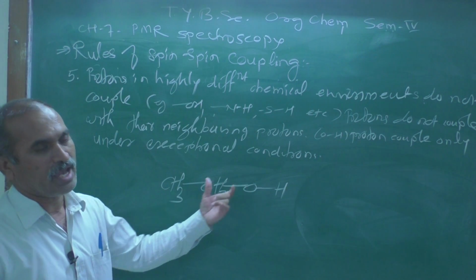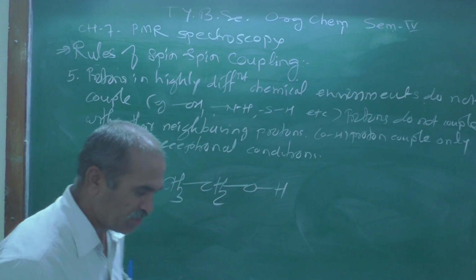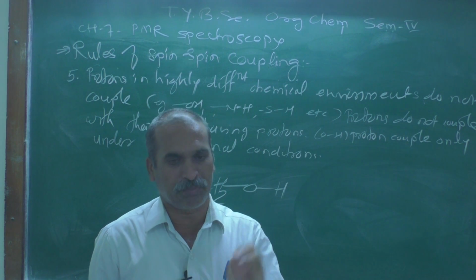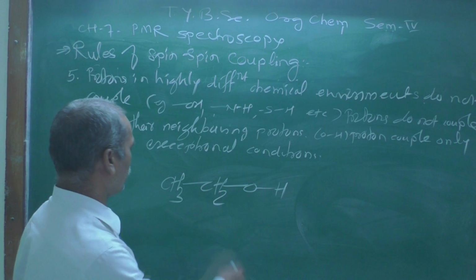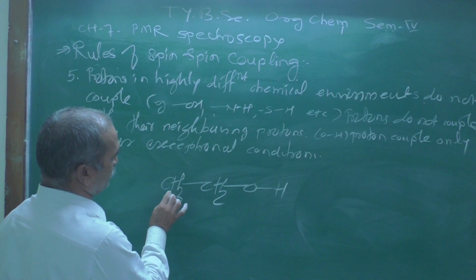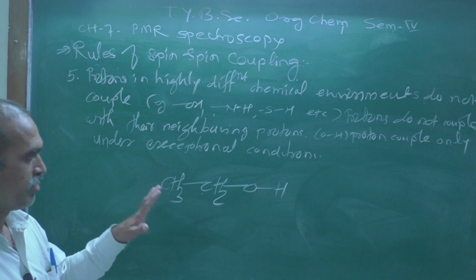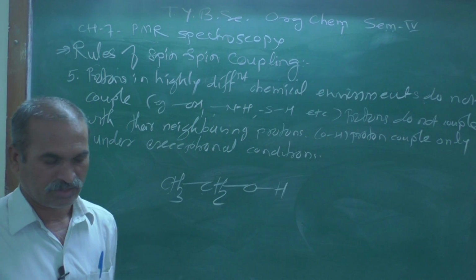That is ethyl alcohol, which is known as ethanol. Now tell me how many PMR peaks are observed in the PMR spectrum. Look at here, the number of protons: 1, 2, 3, 4, 5 and 6.